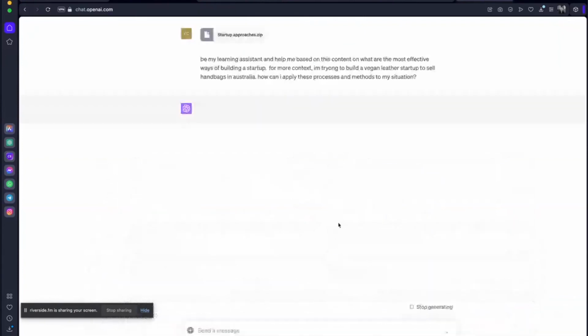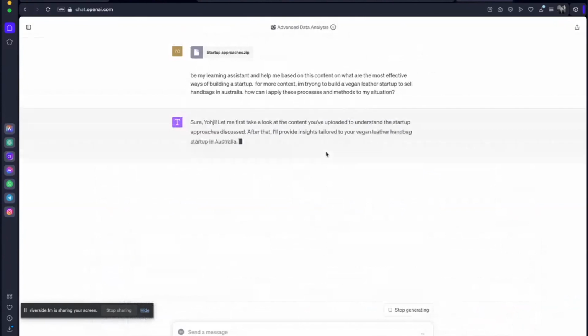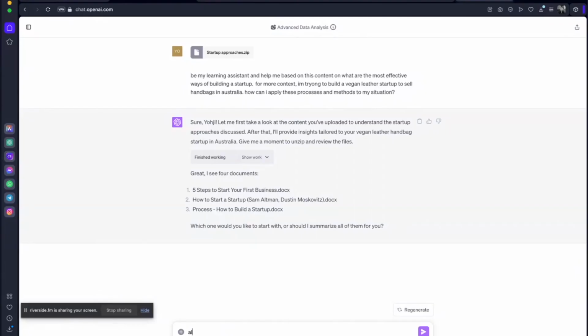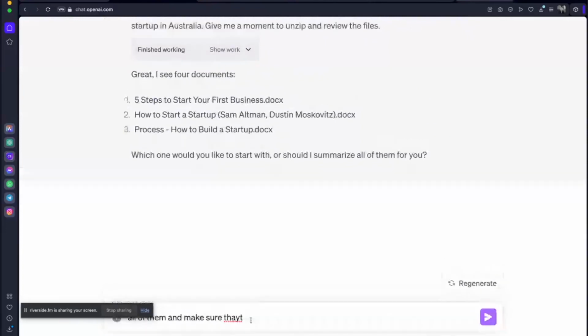And if we click send here, it's going to check first what's inside the file, which one we would like to analyze, and so on. So as predicted, it's going to ask me now which one I would like to focus on, and again, all of them. Let me zoom in for you guys a little bit here. Make sure that you analyze each of them in great detail.